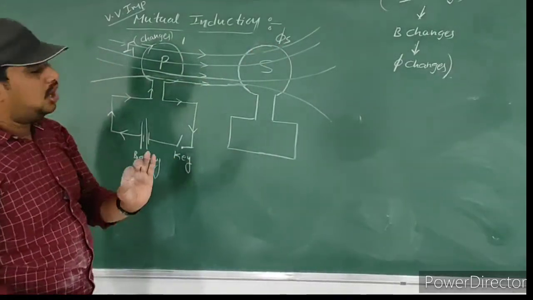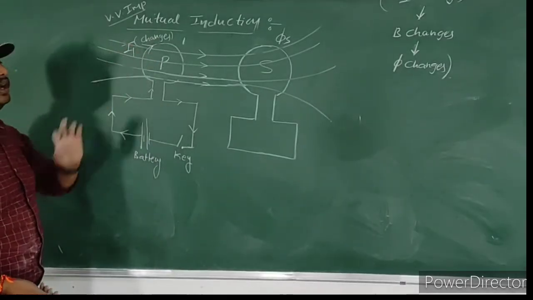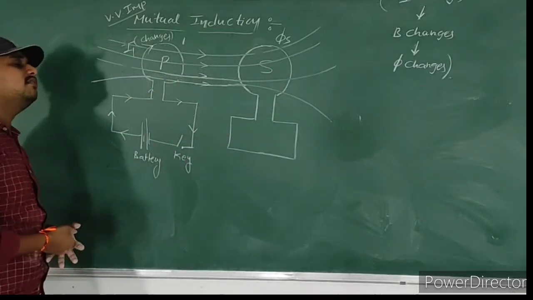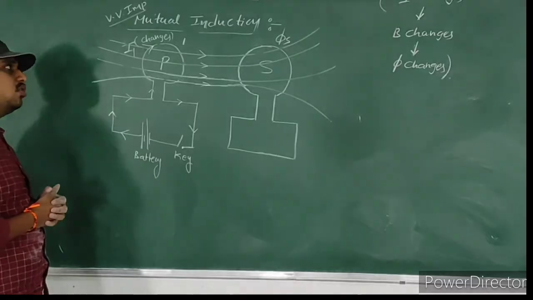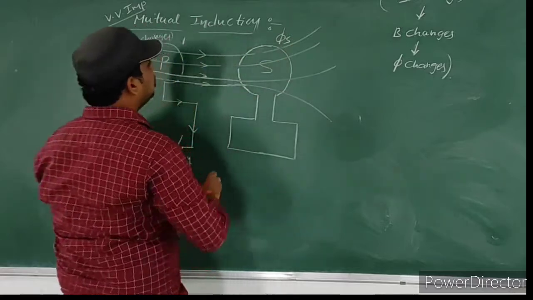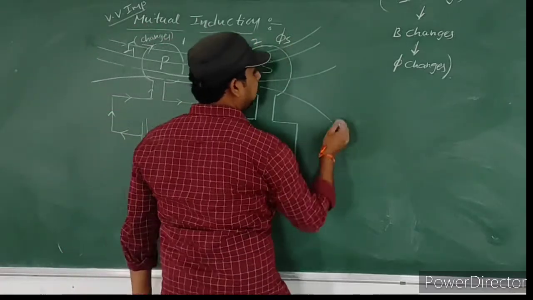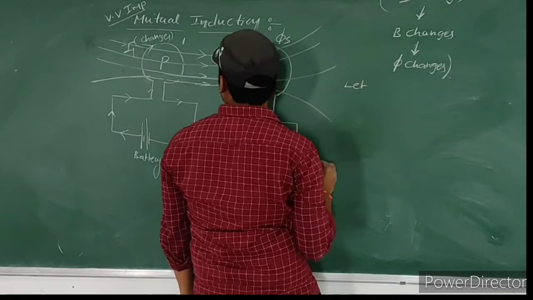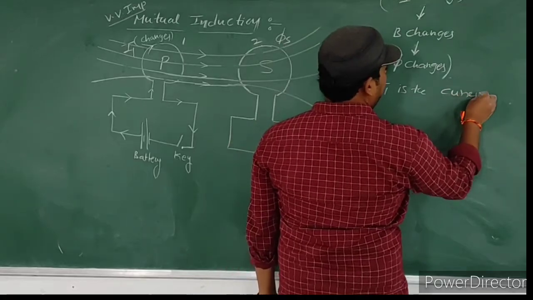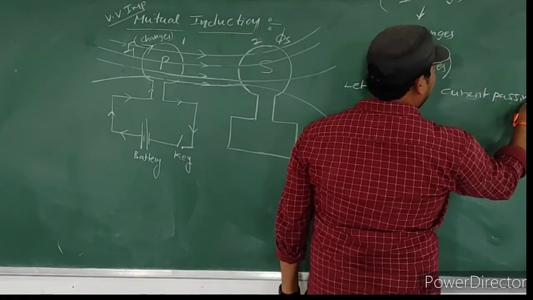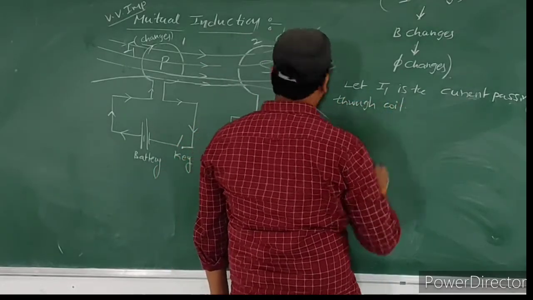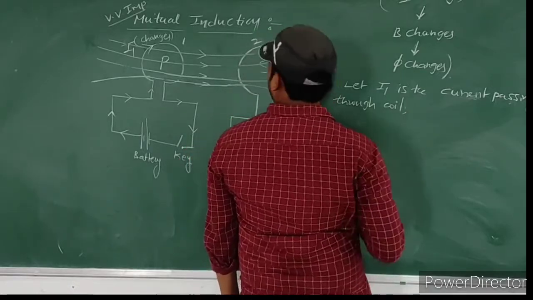Simple thing, students. If current is passing through the primary coil, then the magnetic flux linked with the secondary coil changes. How does it change? Because these magnetic field lines are passing from coil 1 to coil 2. This is coil 2. I will write here: let I1 be the current passing through coil 1.